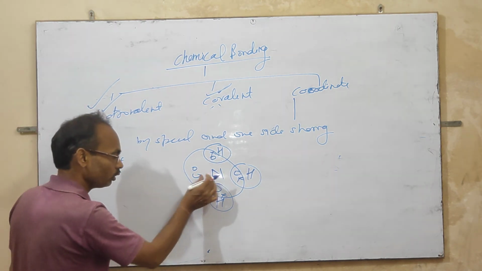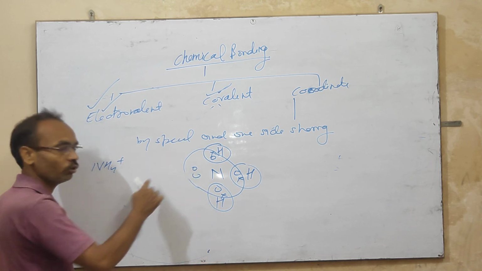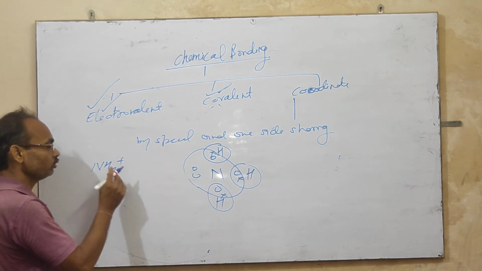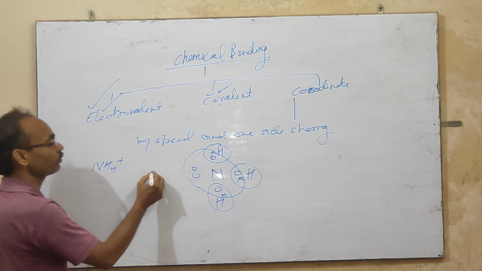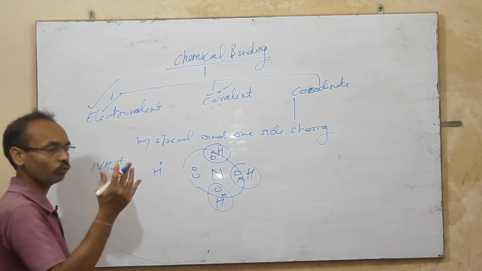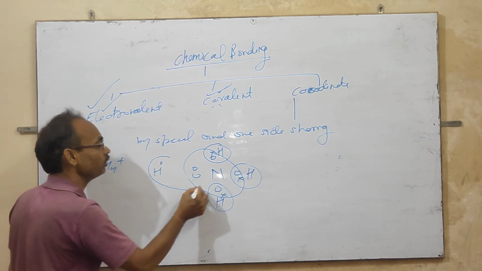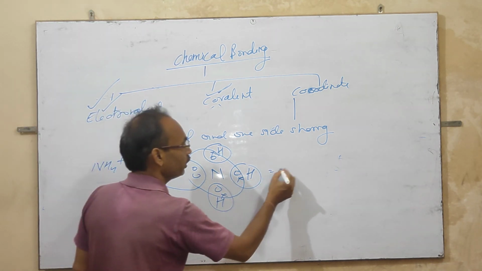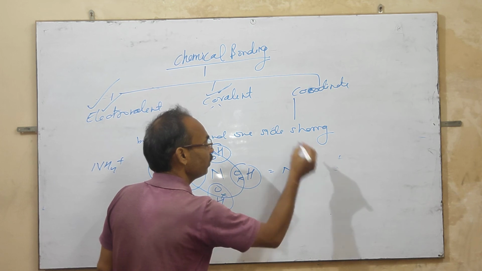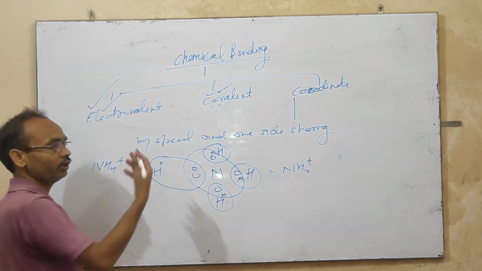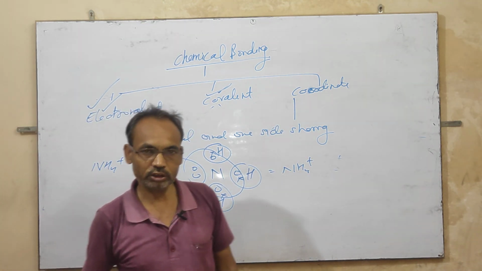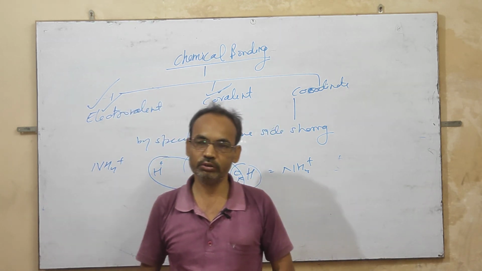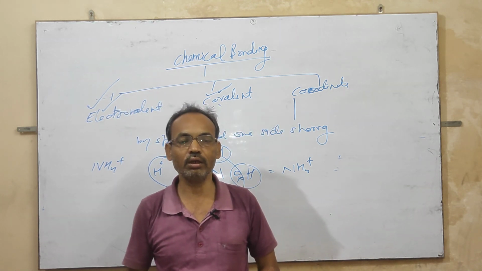But in nitrogen the lone pair of electrons is available, and it is shared with hydrogen plus, which has no electron, and it is also completed, so it is known as NH4 plus. This is a coordinate bond. All three types of bond have been discussed.